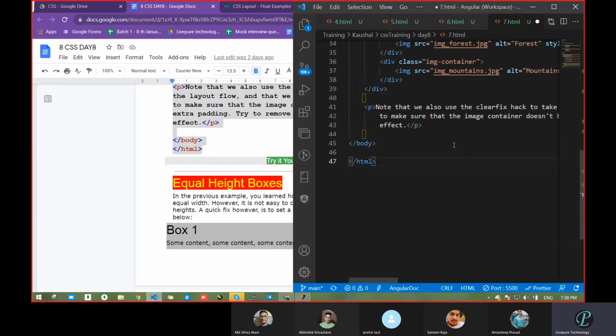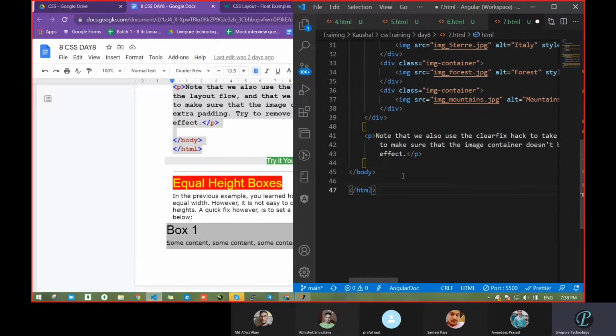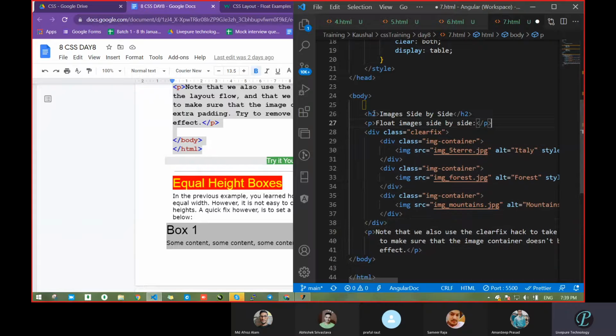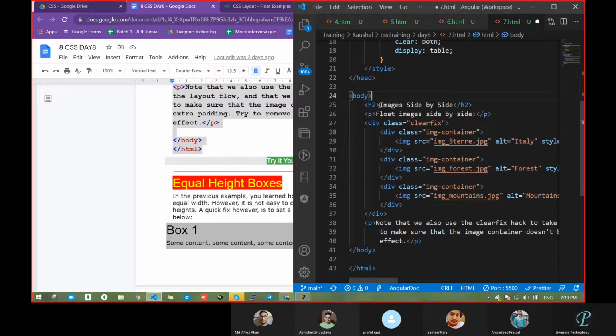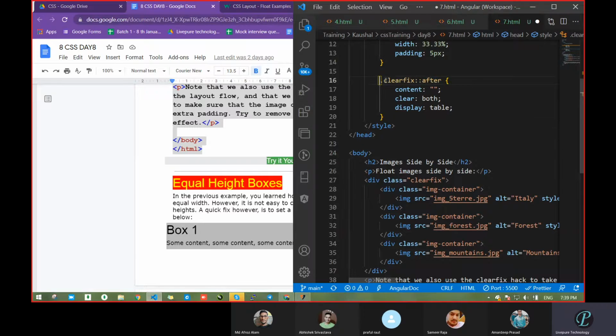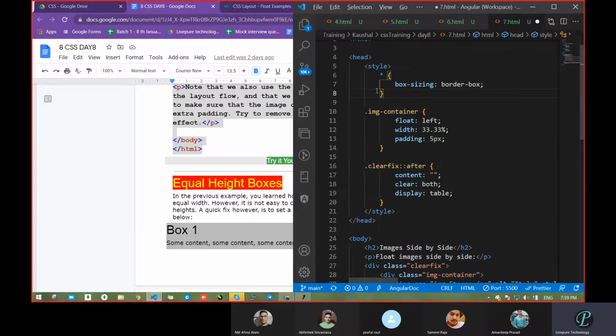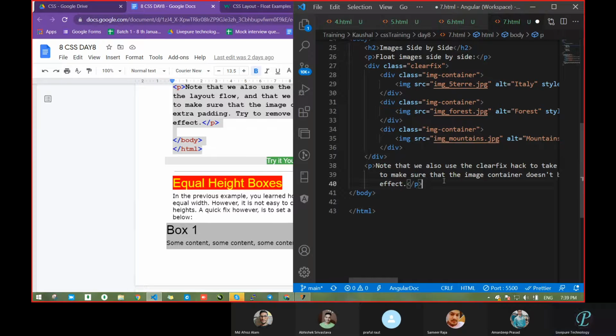See, you know where all these will help you? These will help you when you are making, suppose, a gallery. In a gallery, you have to pass images only, so that time it will help you too much. Suppose you have one section like About, that's fine, or Contact, that's also fine. But when you have to make an image gallery, that time it will help you too much.